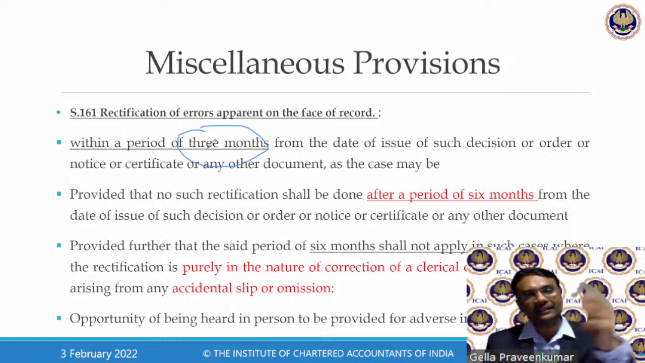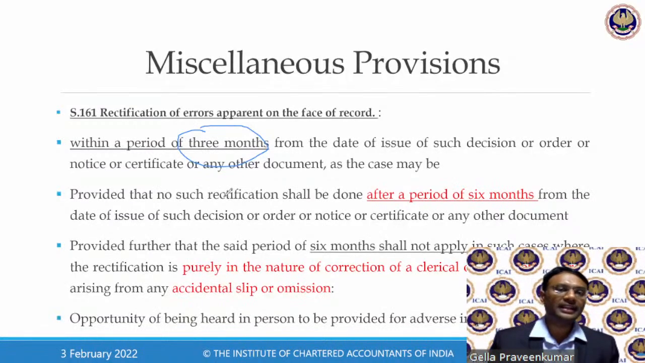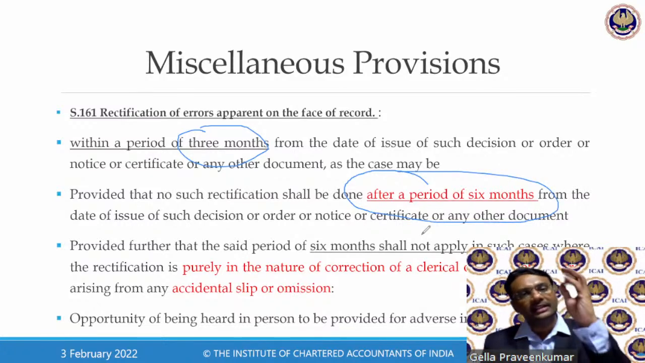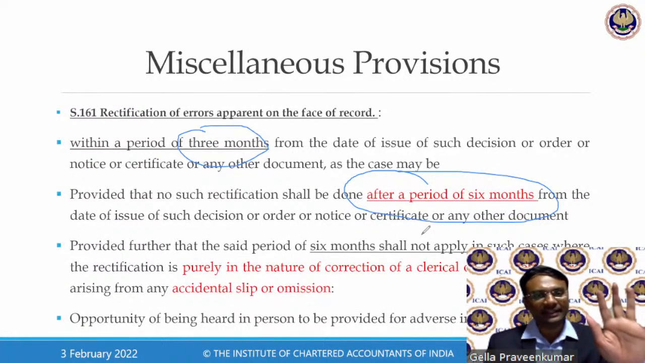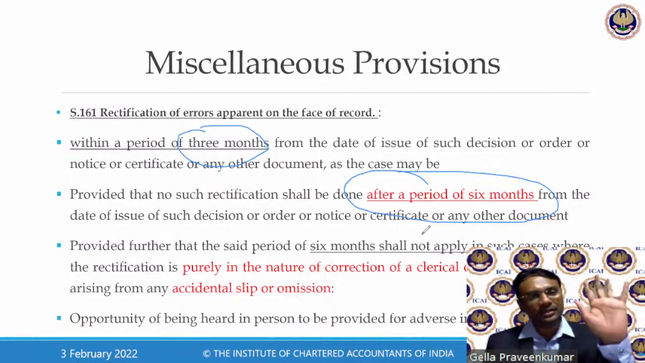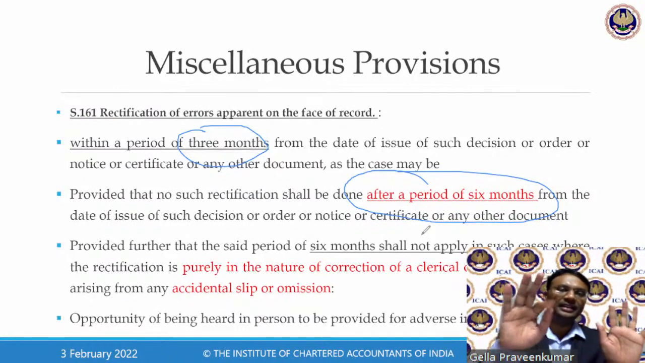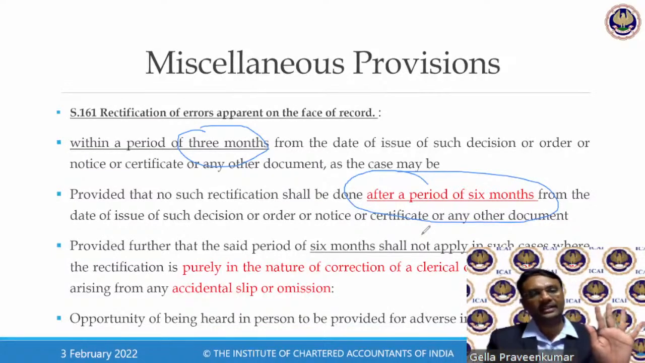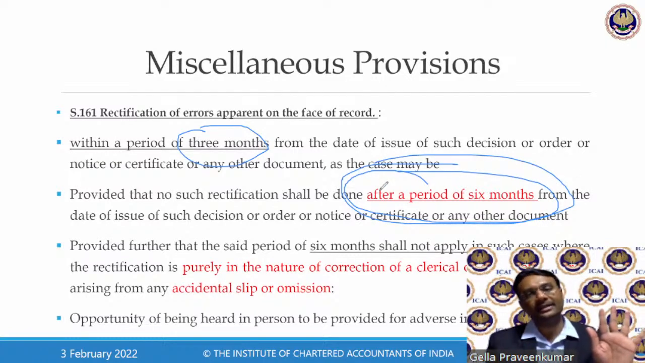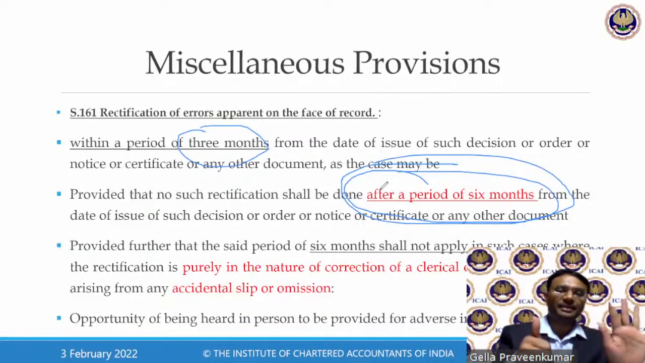So when the correction is done for 3 months, they say, provided that no rectification can be done after a period of 6 months. Say, 31st December 2020, advance ruling authority has given their finding. Based on this advance ruling decision on 31st December 2020, they say 3 months is the time limit. Jan, Feb, March. On or before 31st March, I have to go back to get a rectification. Now, this provision says, provided that no rectification should be done after a period of 6 months. April, May, June, July, August, September. After 30th September, no rectification will be done.